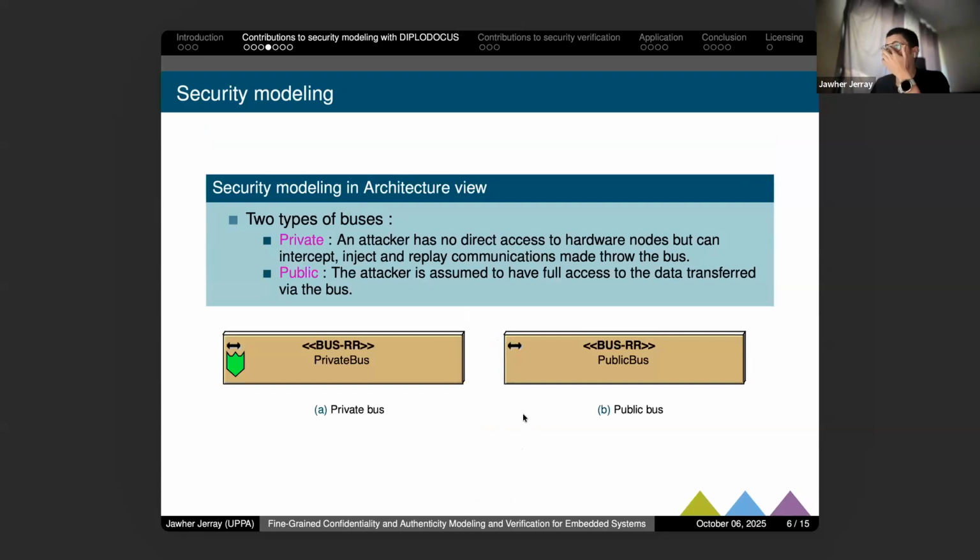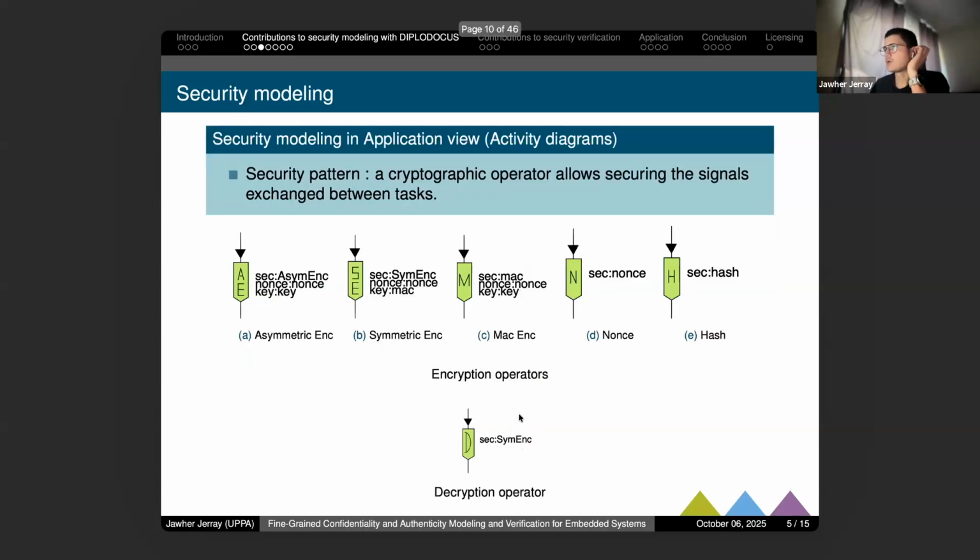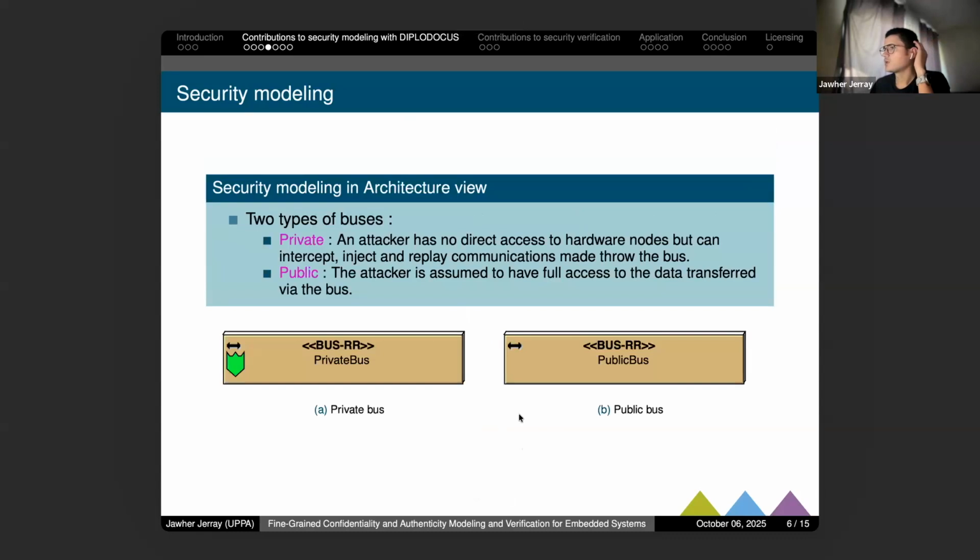So here, for the application view, this is how we add security to the application view. For the architecture view, when we have to present the platform of an application, among the operators that we can add are buses.